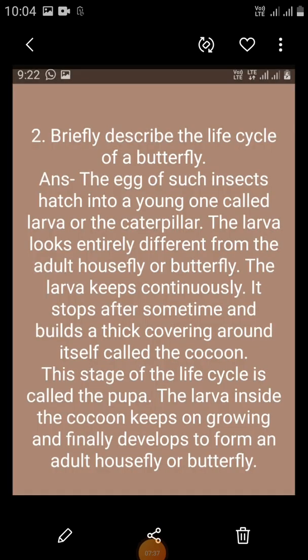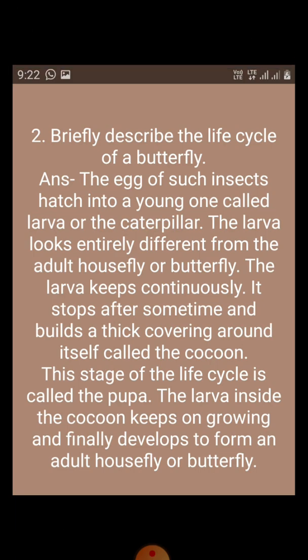Second question: briefly describe the life cycle of a butterfly. The answer is, the egg of such insects hatches into a young one called a larva or caterpillar.